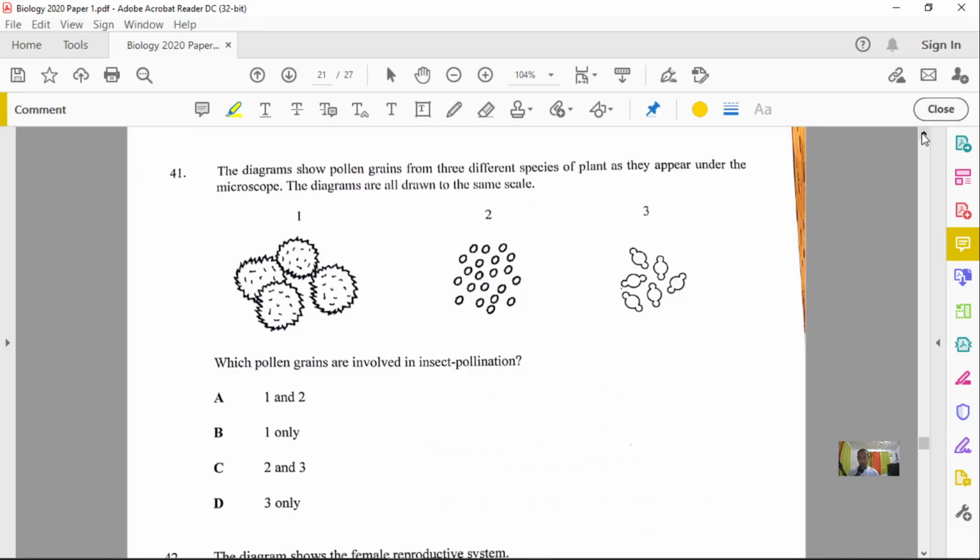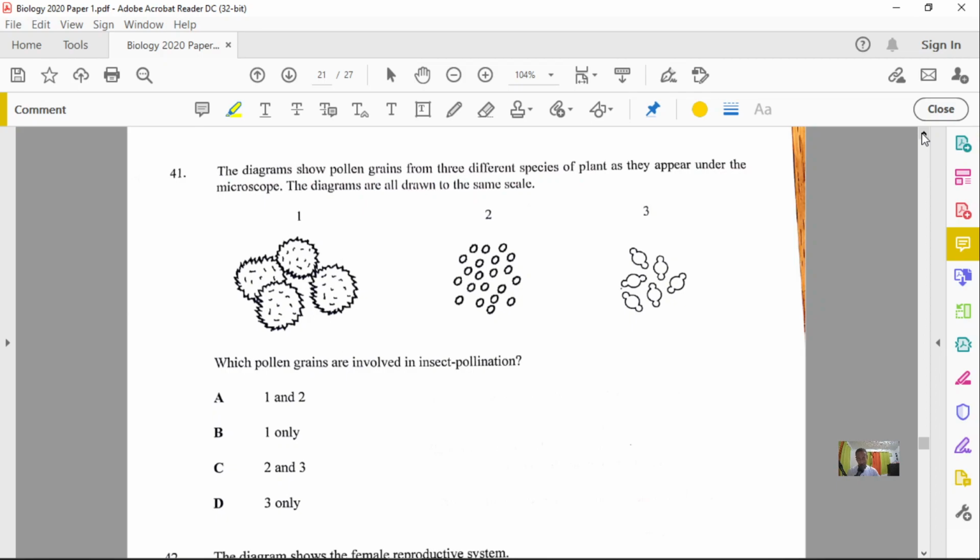And so question 41 states that the diagrams show pollen grains from 3 different species of plant as they appear under a microscope. It said the diagrams are all drawn to the same scale. So in this case, size matters. Look at it carefully. It asks which pollen grains are involved in insect pollination.